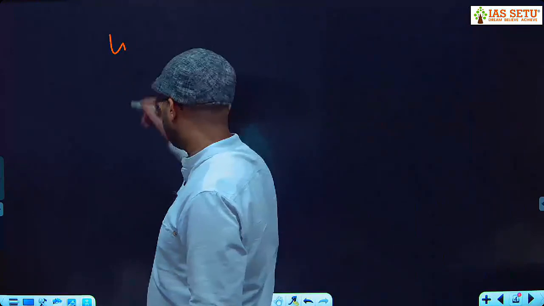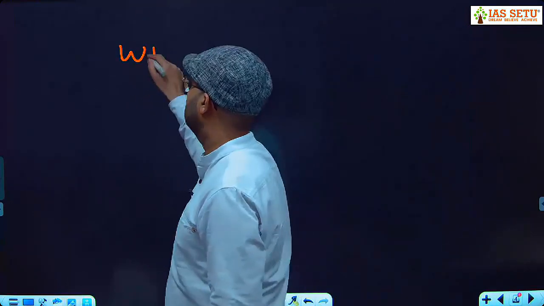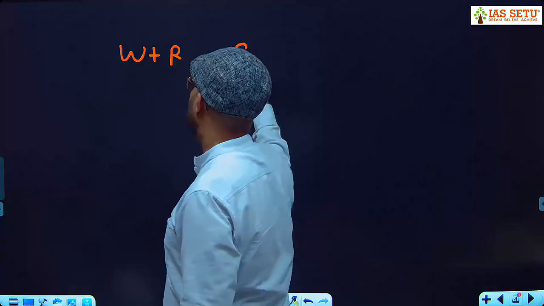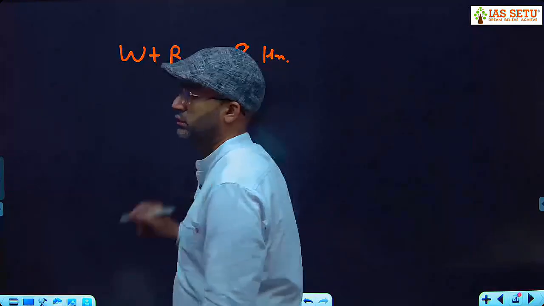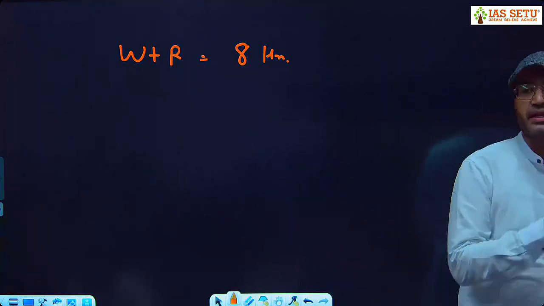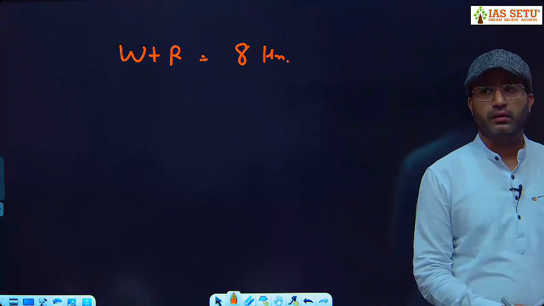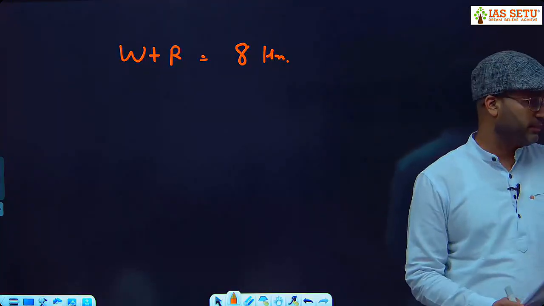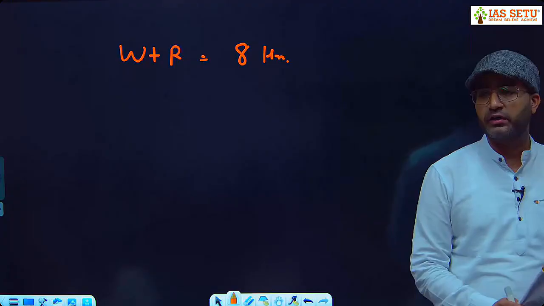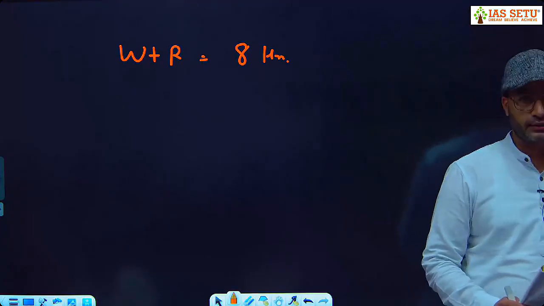So walking plus riding back, total time 8 hours. Like for example, Gurgaon to this classroom walking plus going back, riding back. So it is 8 hours.